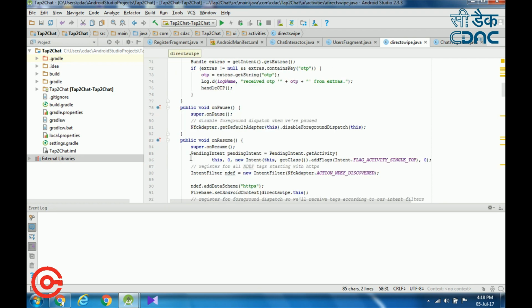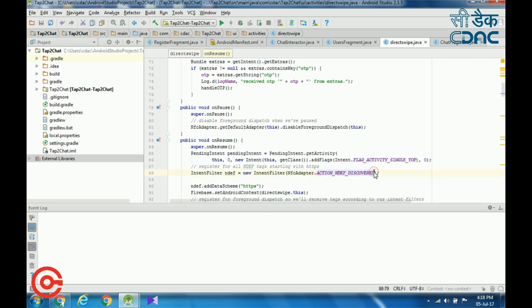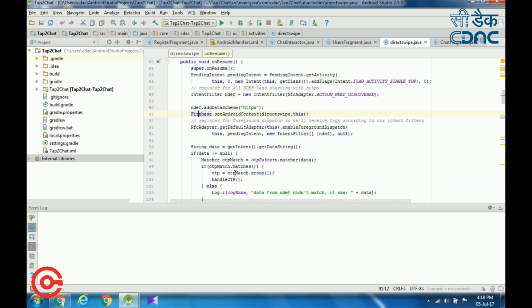Now we have to define the intent also. In the onResume method, I am defining the pending intent and I am assigning the action NDEF discovered to the intent filter, and I am also adding the scheme for that, https, for the NDEF. Now I am starting the event enableForegroundDispatch because our app has to be notified when it is running in the foreground.